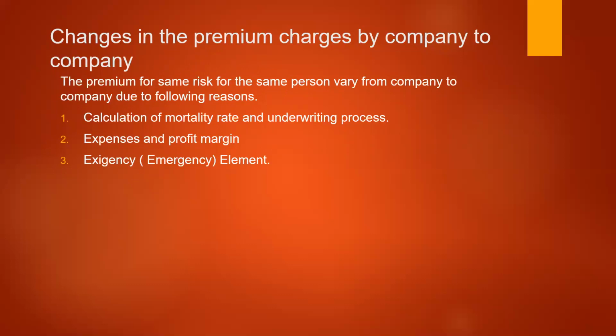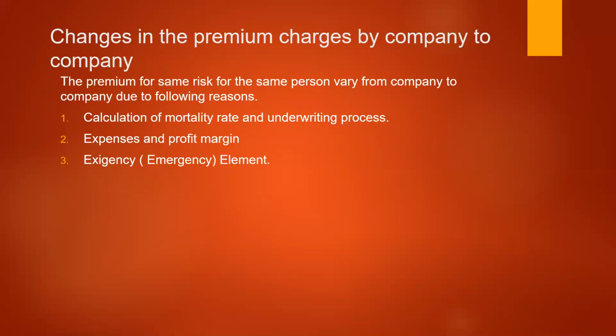If the actuaries are more optimistic towards the life of the person, where they evaluate the mortality rate may be less, they may charge less premium. If they estimate that the mortality rate is more, they may charge more premium. So it depends on that particular thing.